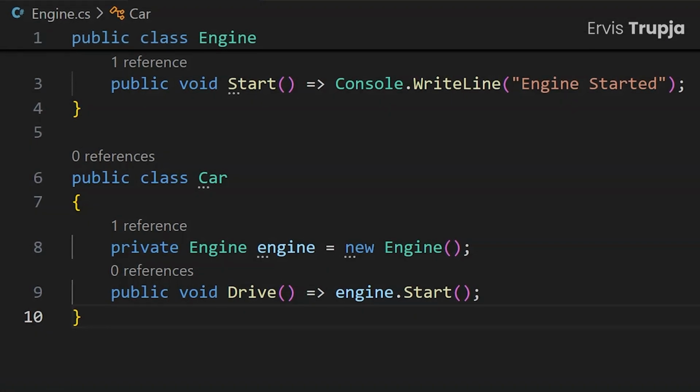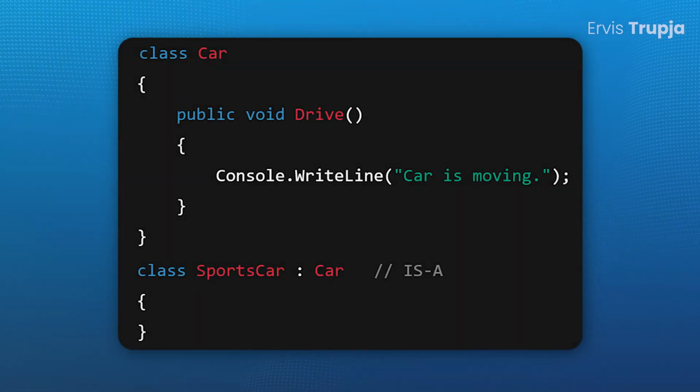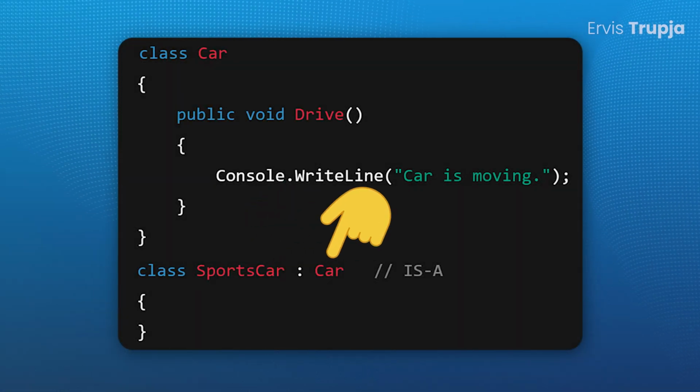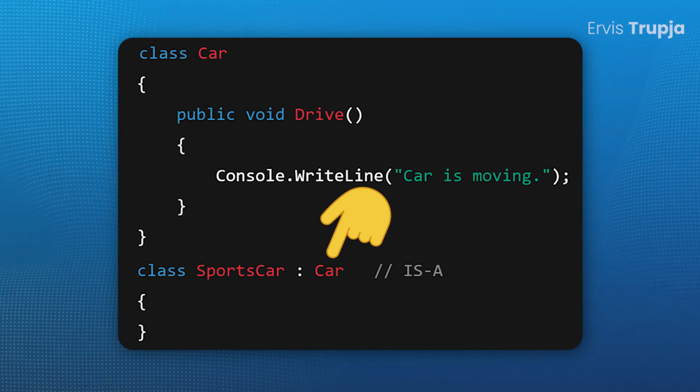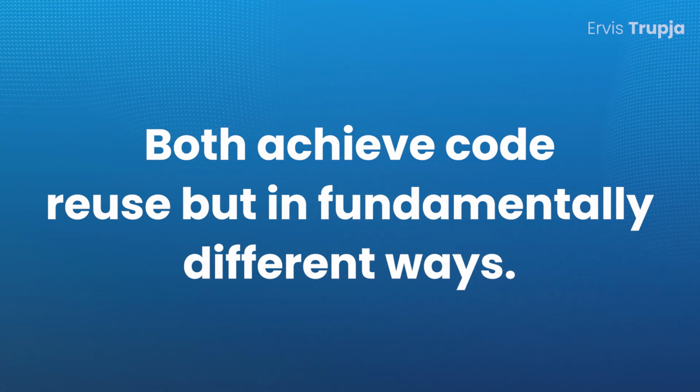Composition looks like this, where Car contains an Engine object as a member. Inheritance looks like this, where SportsCar extends Car and becomes a specialized type of a car. Both achieve code reuse, but in fundamentally different ways.